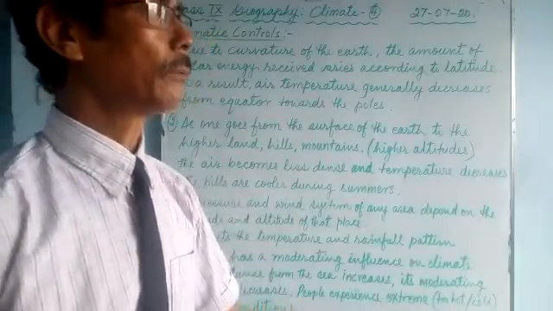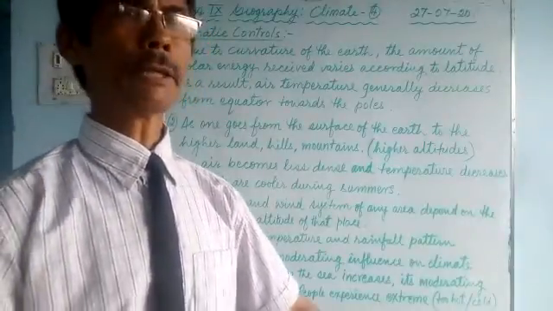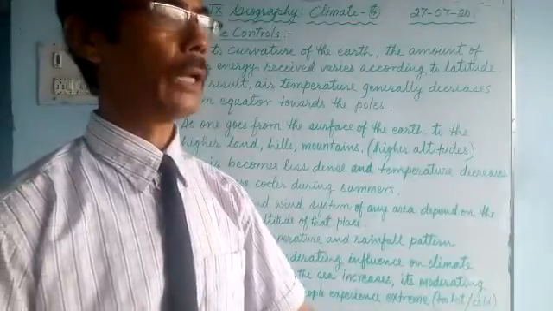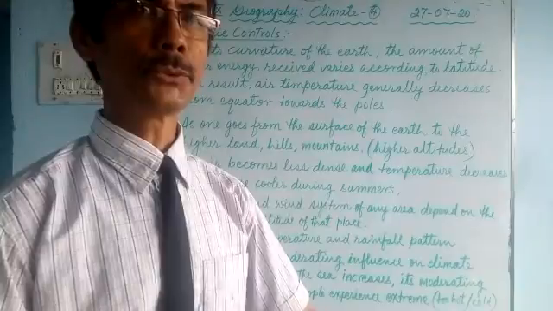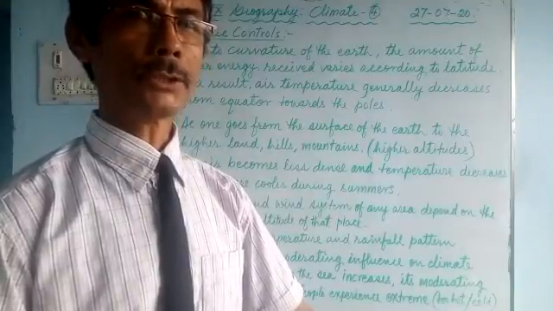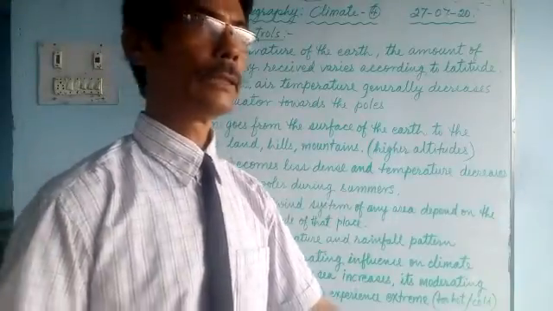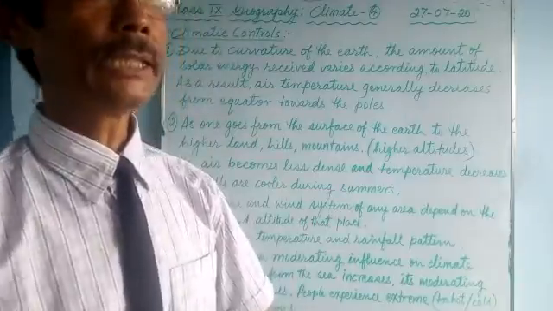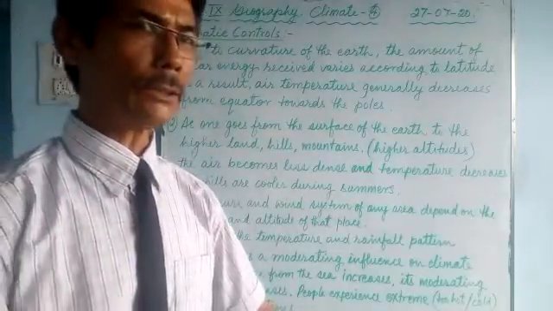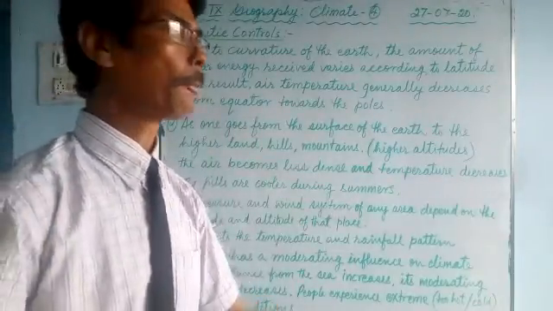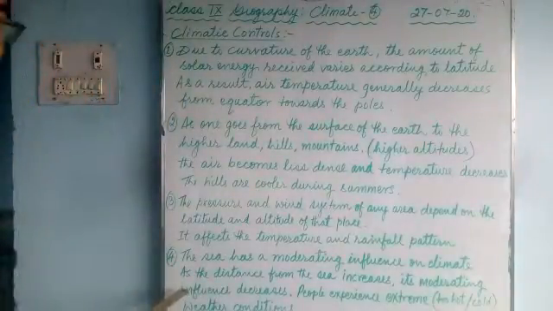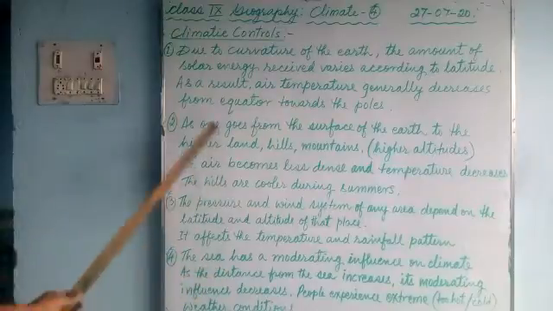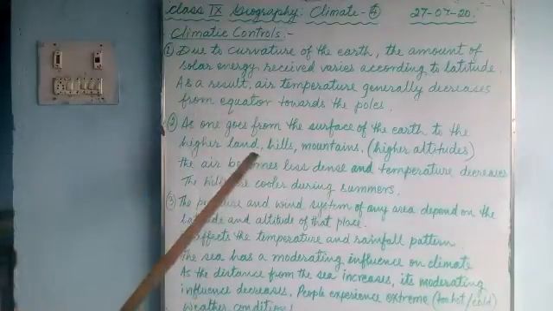There are a number of factors such as latitudes, altitudes, pressure and wind systems, ocean currents, relief, and distance from the sea. These are the various factors. Now we'll talk about them one by one. There are 4 points, not many, but let's understand them clearly.